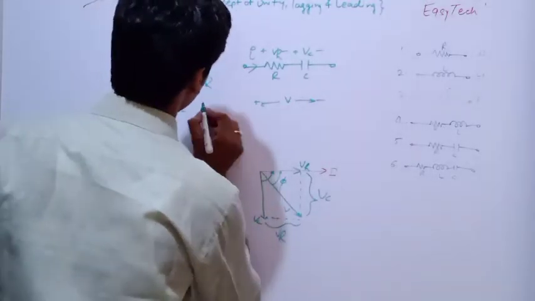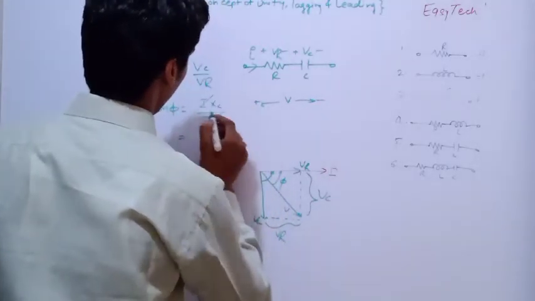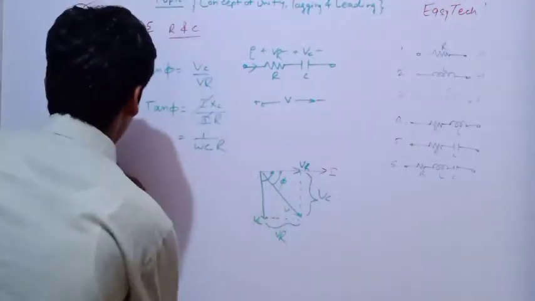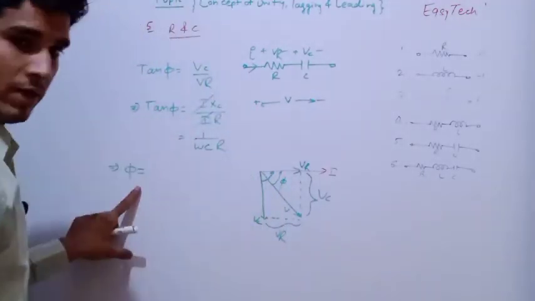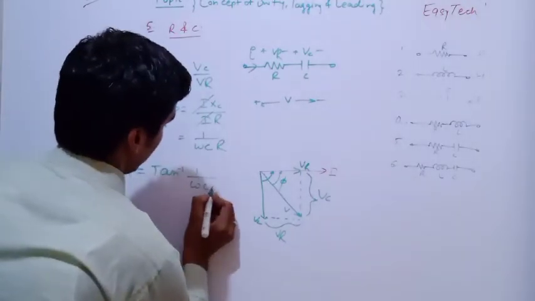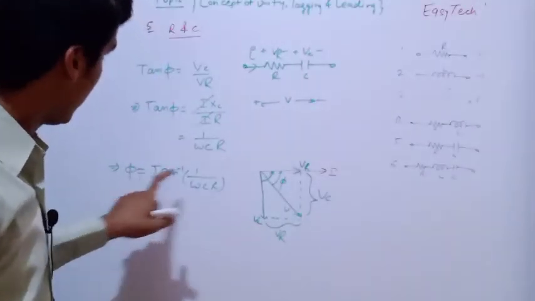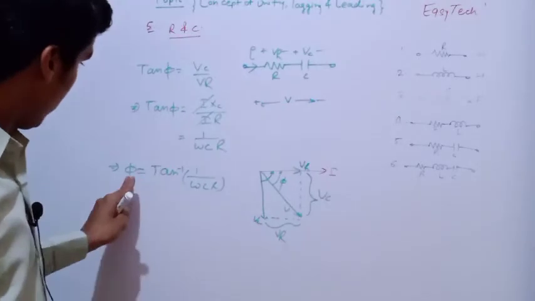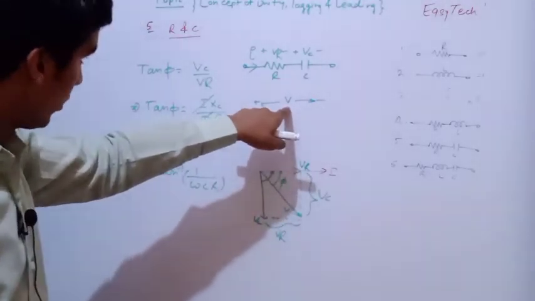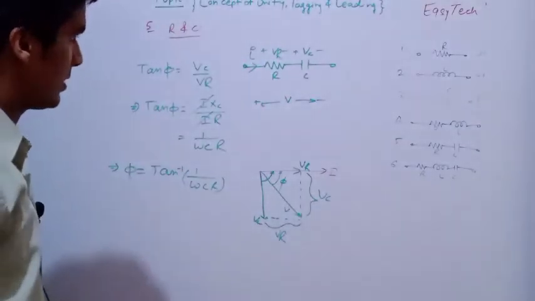That will be I XC upon I R. I and I will get cancelled, so XC is equivalent to 1 upon omega C, and here it will be R. So the value of phi can be written as tan inverse of 1 upon omega C R. This will be the final phase difference between the applied voltage and the current flowing into the circuit. The phi will be equivalent to tan inverse of 1 upon omega C R.